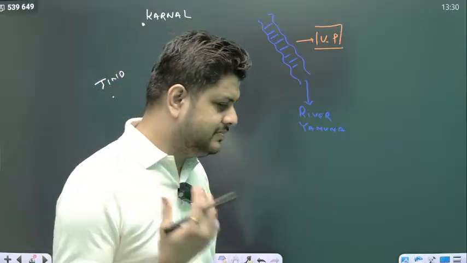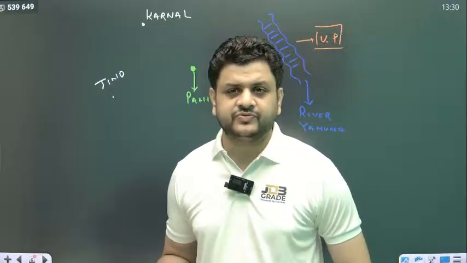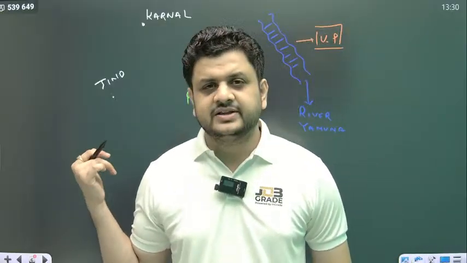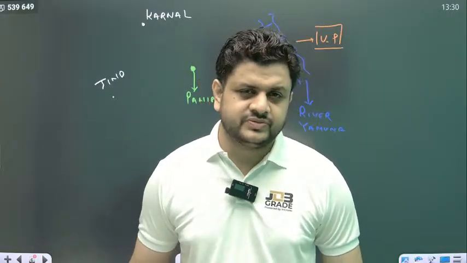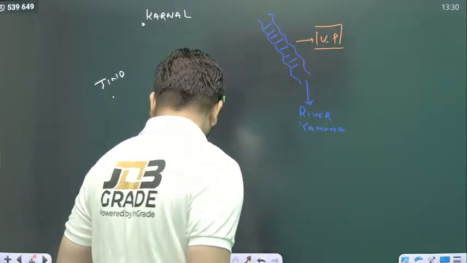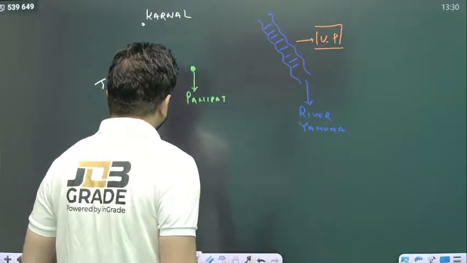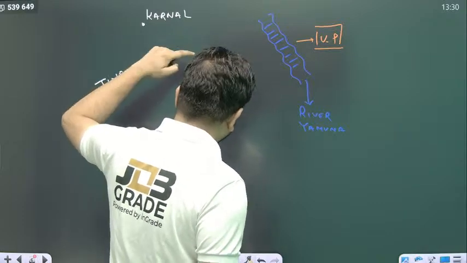Now, one by one, we will see the points and we will discuss how Panipat was so important. That all three battles, the first battle of Panipat, the second battle of Panipat, and the third battle of Panipat, were fought in this area, and they completely changed the course of history each and every time. Clear? So now you have seen the topology as well as Panipat was an area